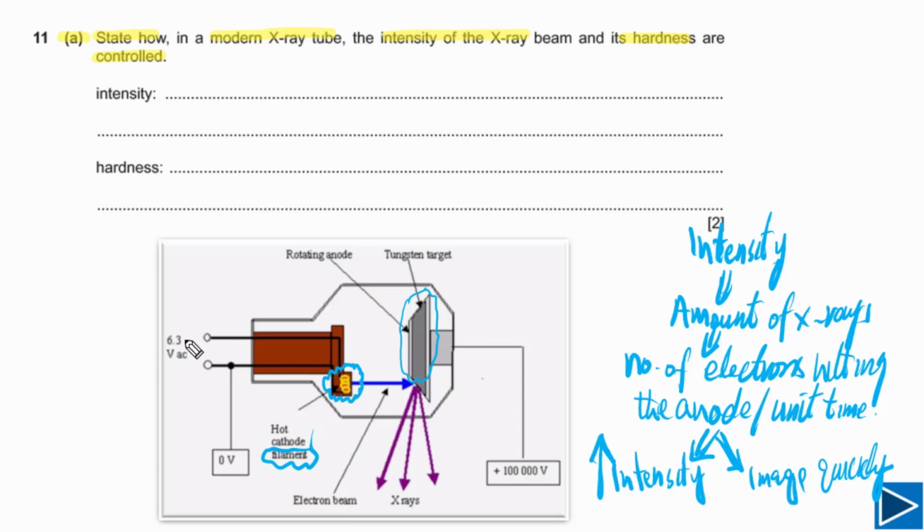So this is our filament. So here is the potential difference. We have to increase this potential difference. If we increase this potential difference, more electrons will be emitted. It means the intensity will be higher. So we can say intensity will be higher, and vice versa is also true. If we decrease this potential difference across the filament, intensity will go down because fewer electrons will be emitted from this filament. So this is what you need to understand about intensity.